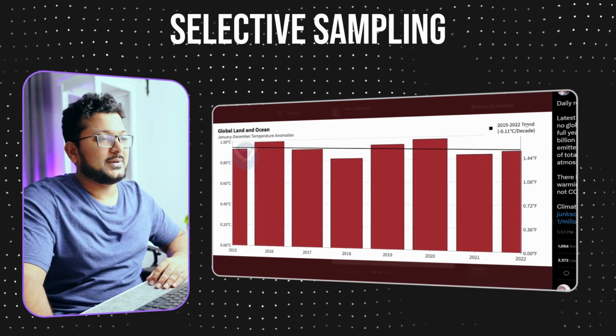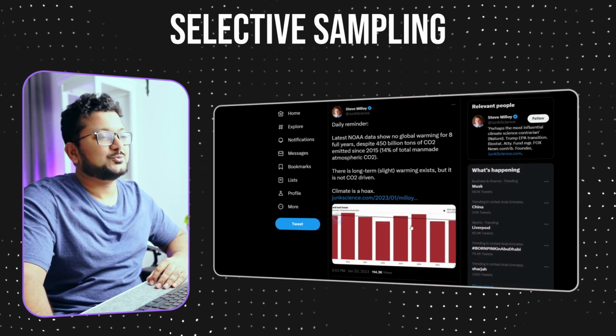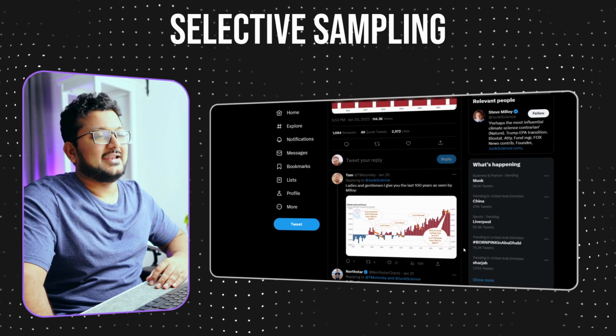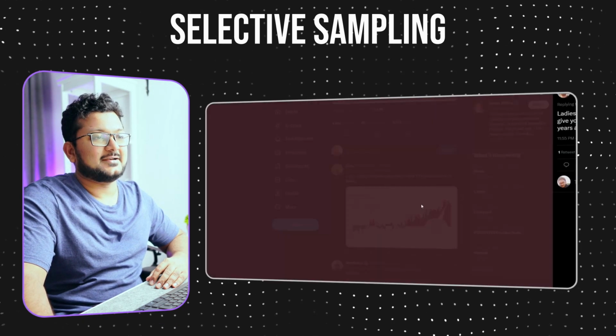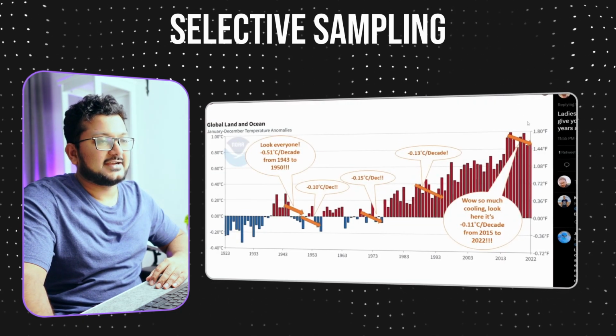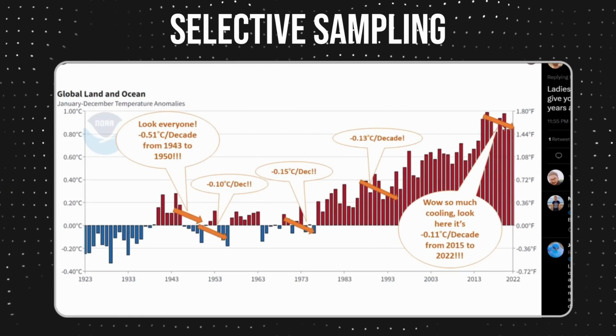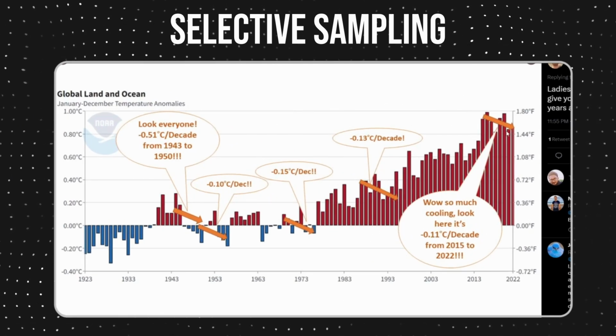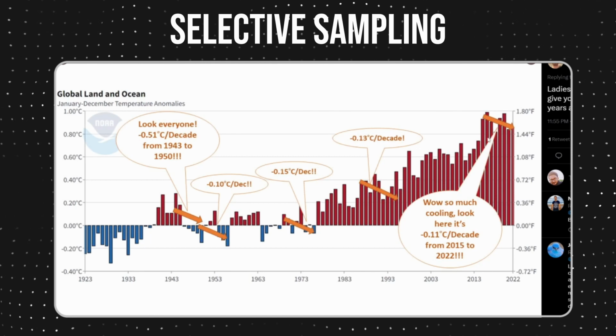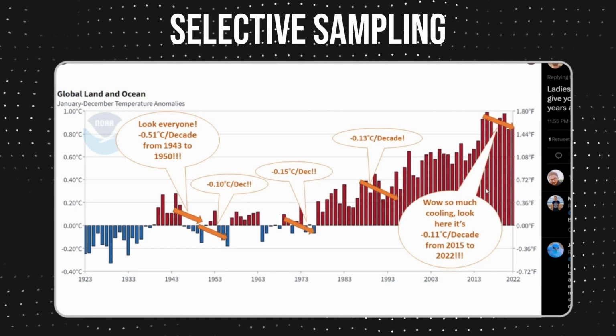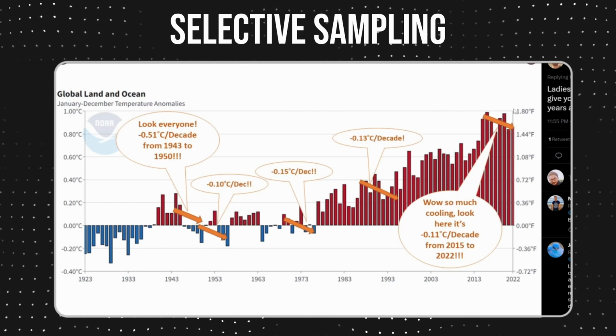But this is a manipulated graph. If you just scroll down to the top comment, it looks like these data points have been selected. If this was the part of the graph that person was referring to, wow, so much cooling. But if we look historically from 1923, there is a general trend of global warming.